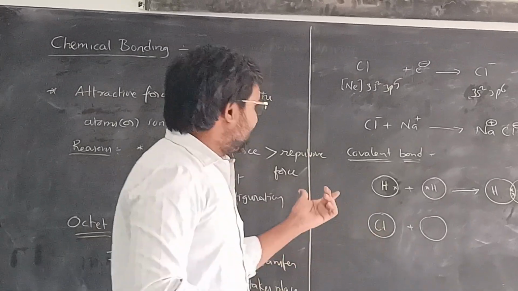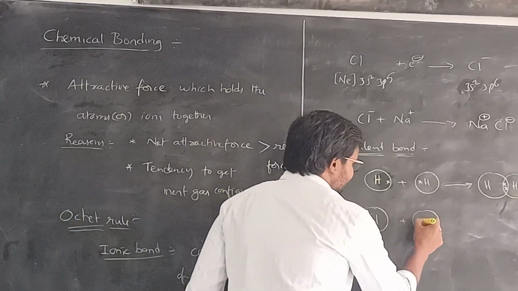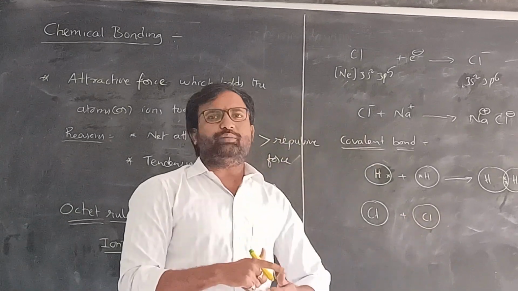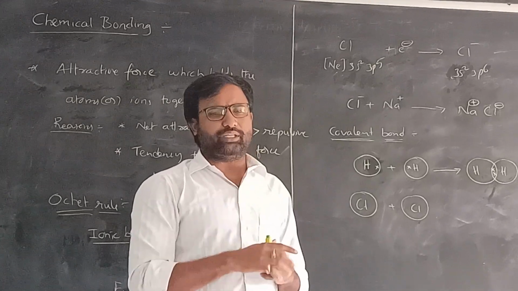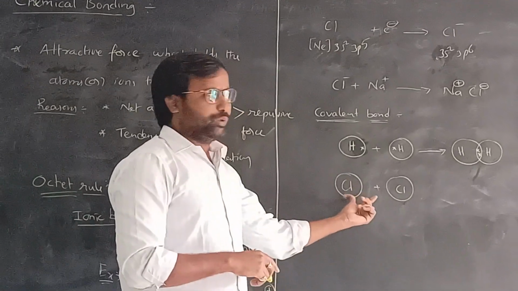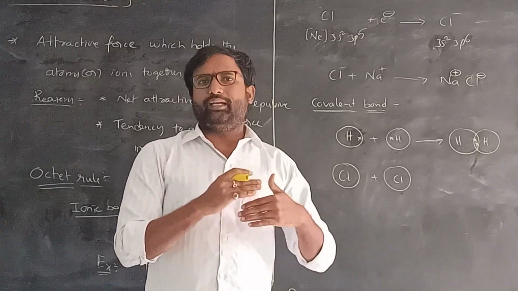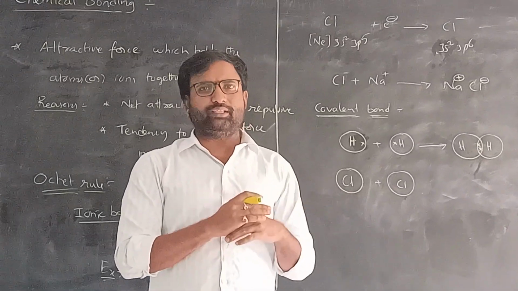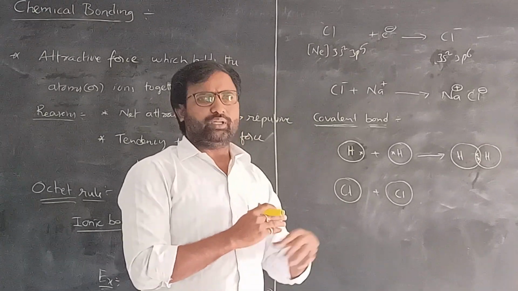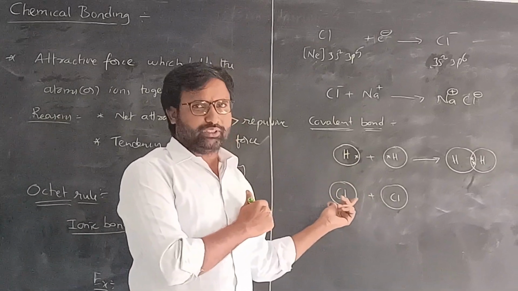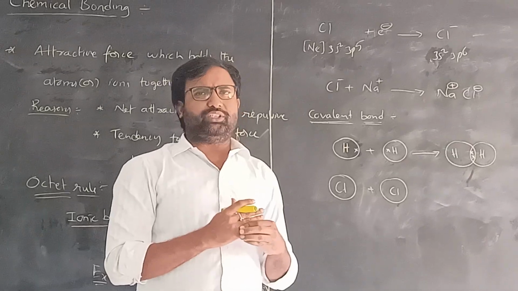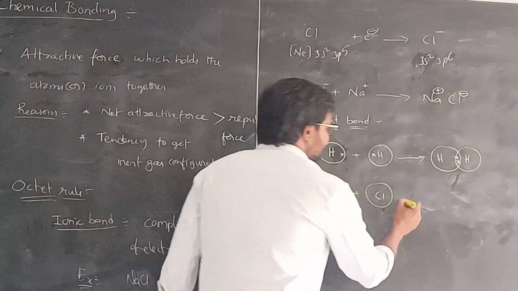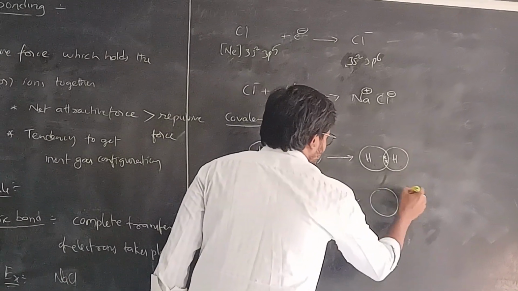Both chlorines have the same atomic number and require the same number of valence electrons to achieve the argon electronic configuration. That's why both are ready to share electrons. Both contribute one electron in the bond formation and achieve the octet configuration, satisfying the octet rule.